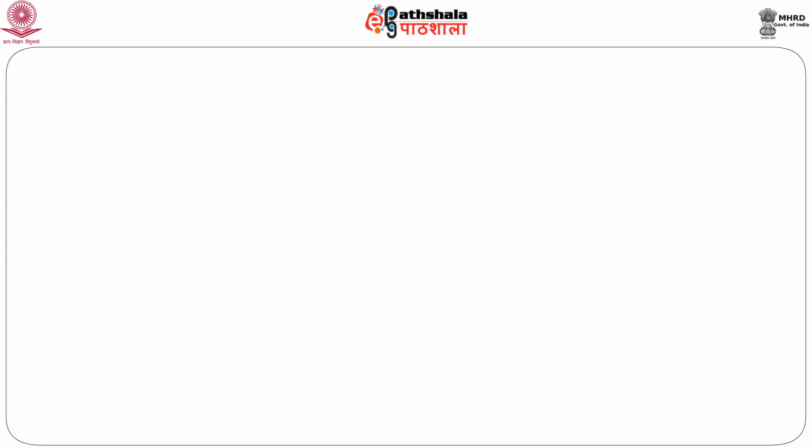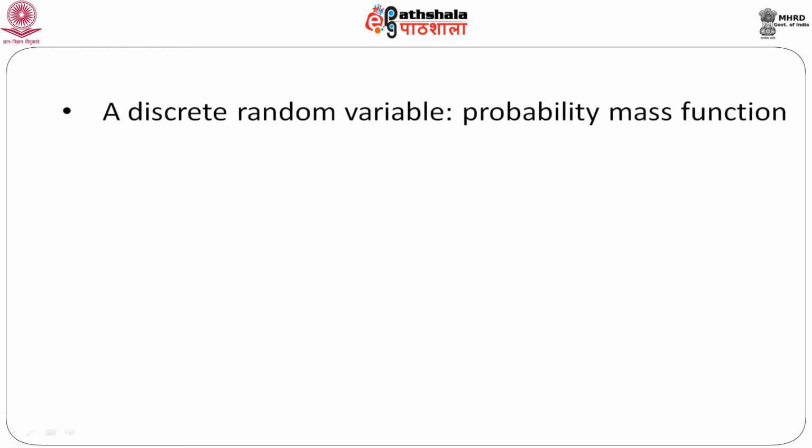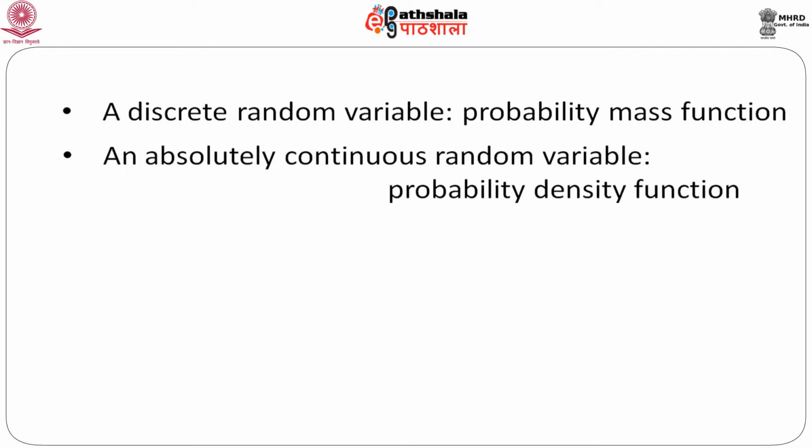We know something about the random variable. In a very simple way, we can think of a discrete random variable. We all know that a discrete random variable has a probability distribution which is given by the probability mass function. On the other hand, if we consider a continuous random variable, which is actually an absolutely continuous random variable, we can have what is called the probability density function.